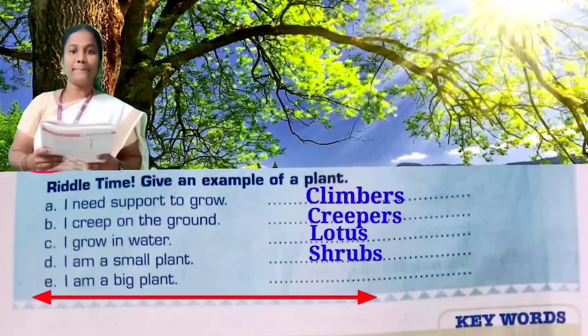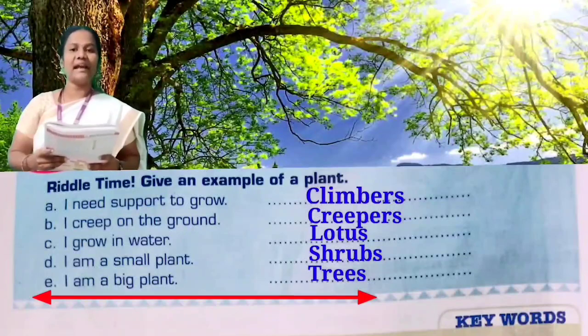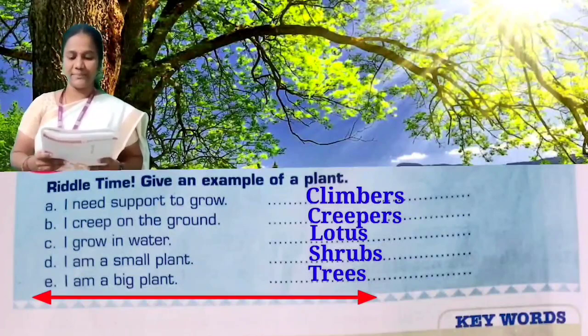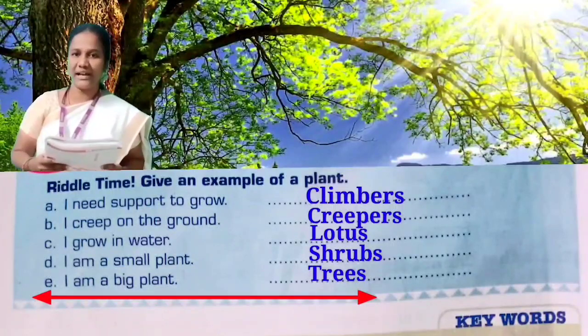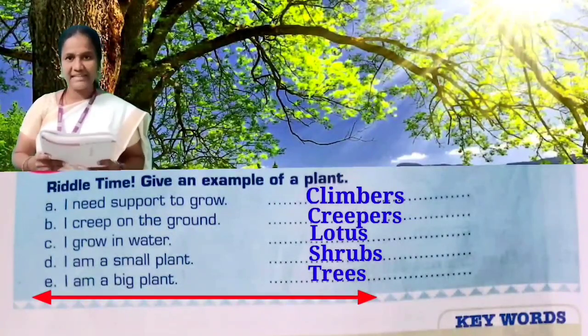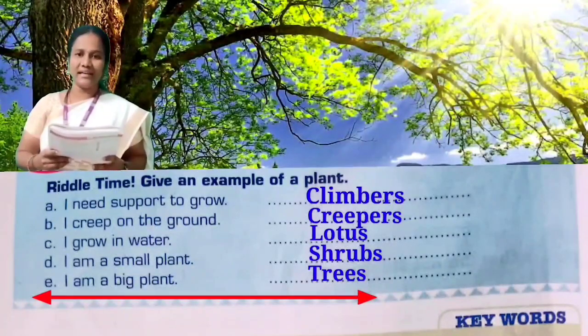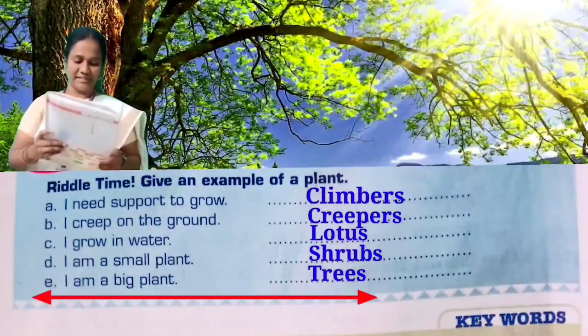I am a big plant. Trees. T-R-E-E-S. Trees. Repeat the spelling, children. T-R-E-E-S. Trees. T-R-E-E-S. Trees. Very good, children.